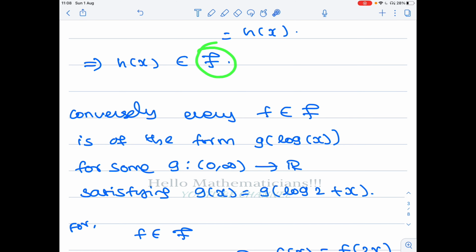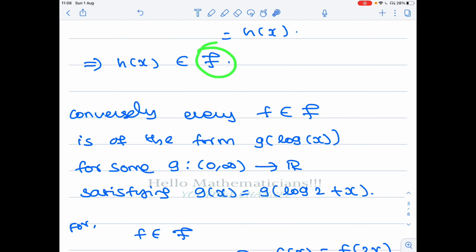How to construct a periodic function of period log 2? We have an example of a periodic function. What is a periodic function? The elementary example is sin x. Sin x has period 2 pi, right? So now we adjust the periodicity suitably so that it will have period log 2. So we define g of x equal to sine of 2 pi x by log 2. Okay, let's see what is the period of this function.